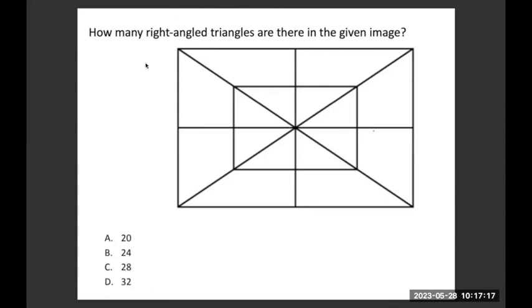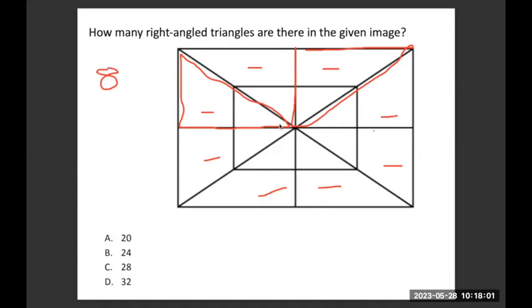Okay, let's solve this now. First things first, which are the right angles formed by these shapes, the bigger ones. You get 1, 2, 3, 4, 5, 6, 7 and 8. So such big right angle triangles you can find here at all these 8 spaces. So 8 right angle triangles like this.